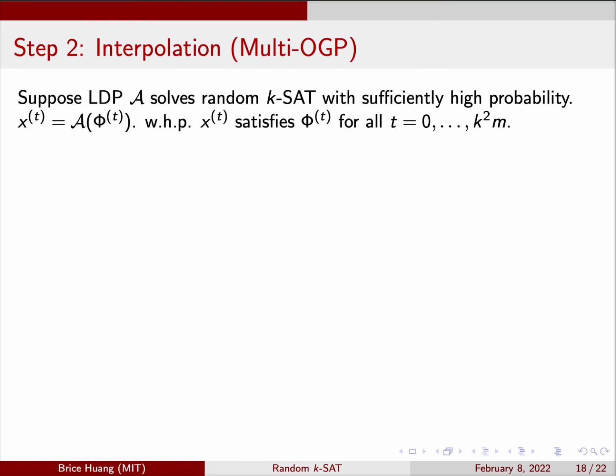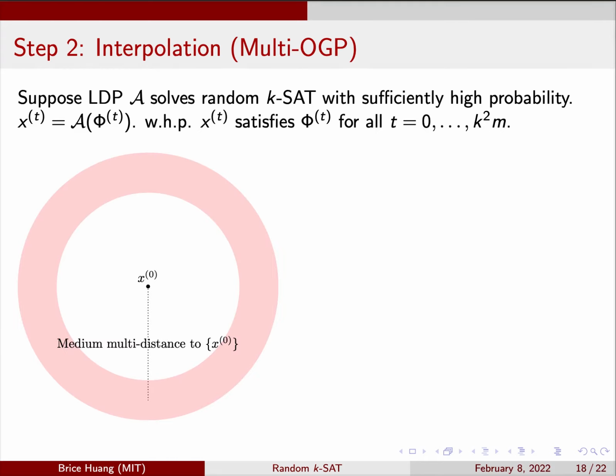Taking for granted that this structure is forbidden, let's first see why low-degree polynomials fail. As before, we argue by contradiction. Suppose the algorithm succeeds with the large probability ruled out by our theorem, then by a union bound, with high probability it succeeds on all the phis in the interpolation.